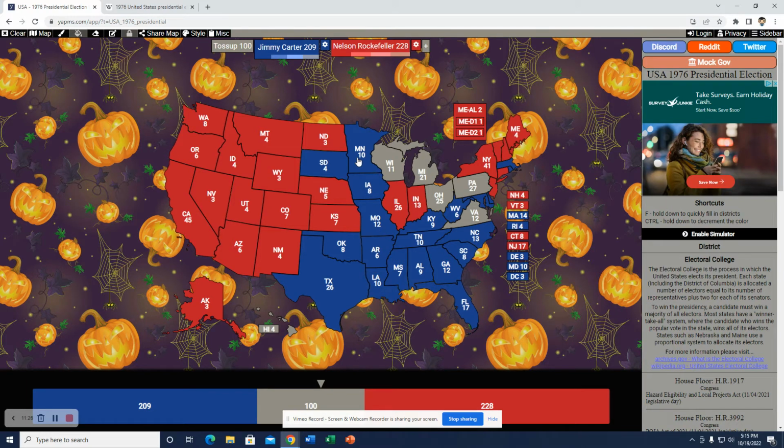Solid win there. I think Rockefeller would do pretty decent in some of the suburbs in the state, like Minneapolis. But I think the rest of the state would overwhelmingly favor Carter. And like I said, Mondale being from there would help Carter win it, being a more Democratic state since this year of 76.